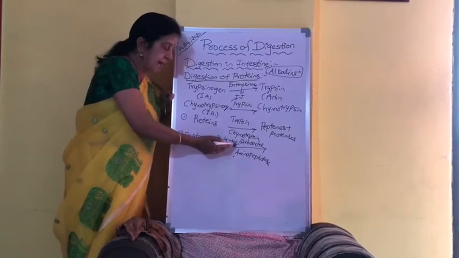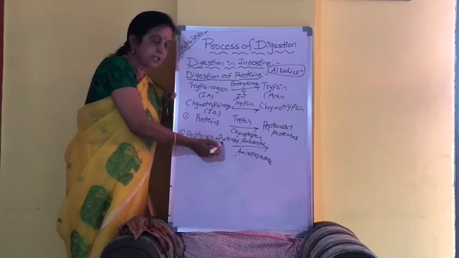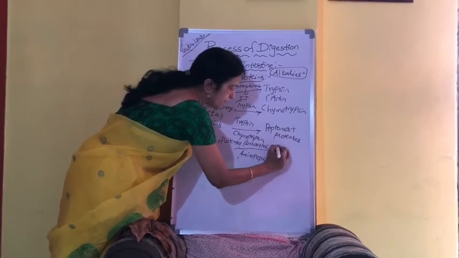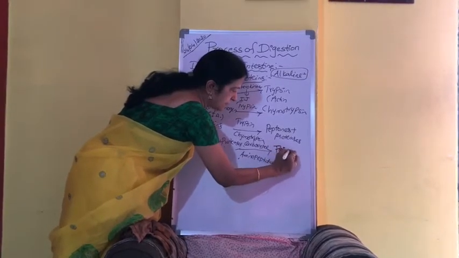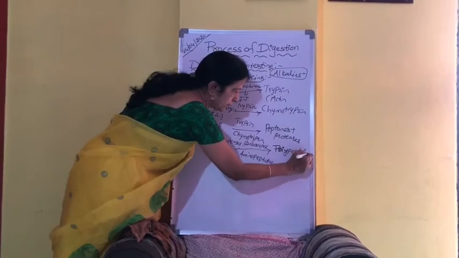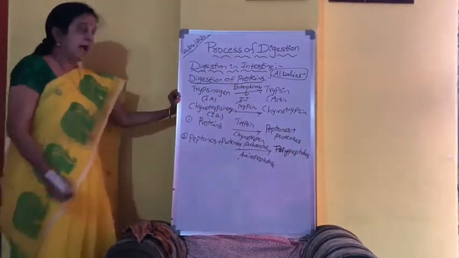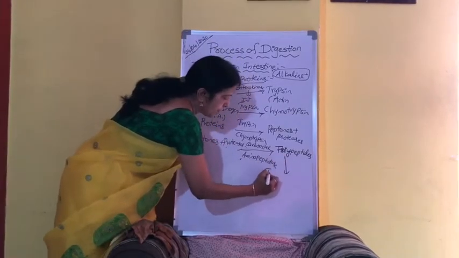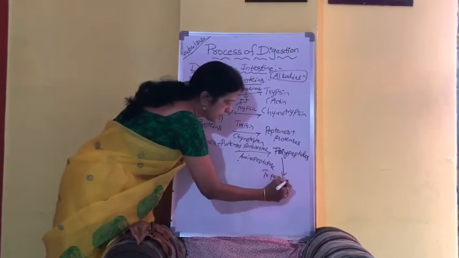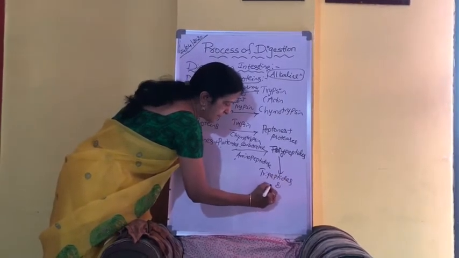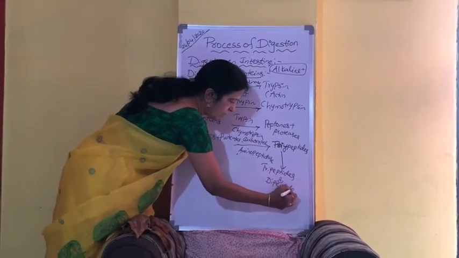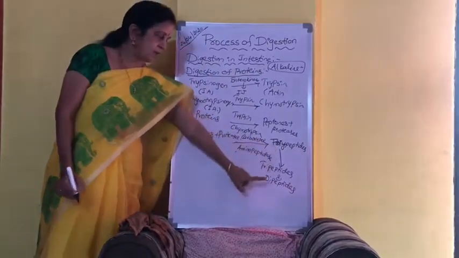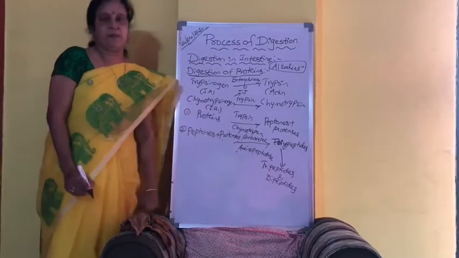These two will act on the peptones and proteases and convert them into polypeptides. And these polypeptides will further be converted into tripeptides and dipeptides by the action of carboxypeptidase and aminopeptidase.